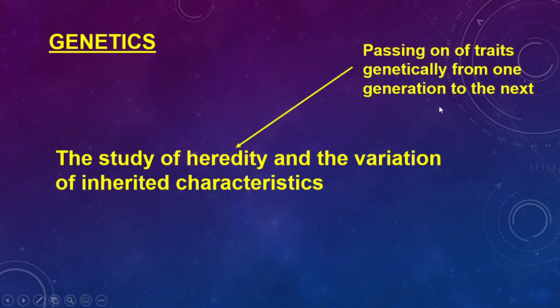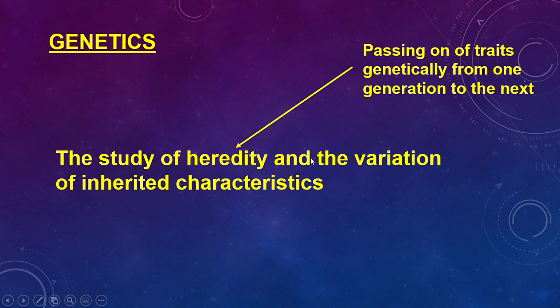Remember we talked about protein synthesis and proteins, the things that make us who we are, what we look like, how we function. That is all contained within our DNA. The DNA is this code of life, this recipe book that tells us how you are supposed to create each of your things. So when we, as animals, do sexual reproduction, we are combining the genes, as we did with meiosis, to pass it on to the next generation. So genetics is the study of how these things are passed on from generation to generation.